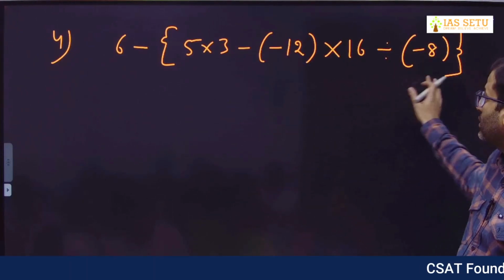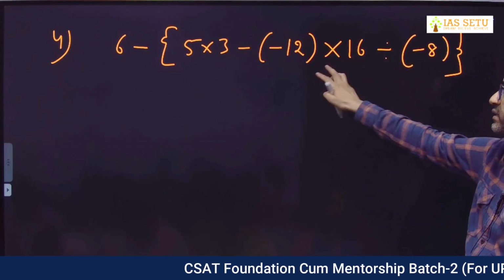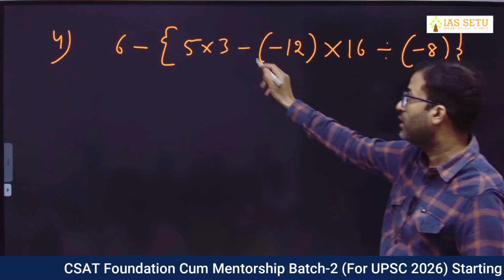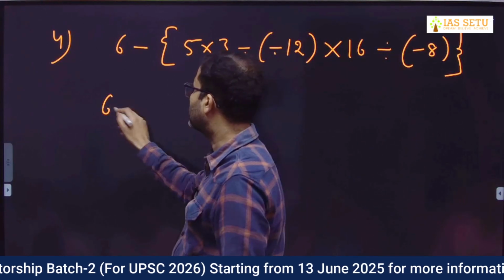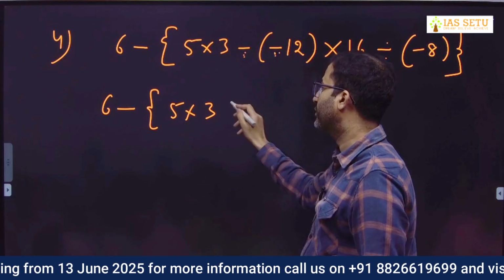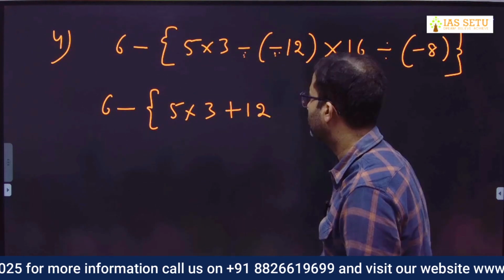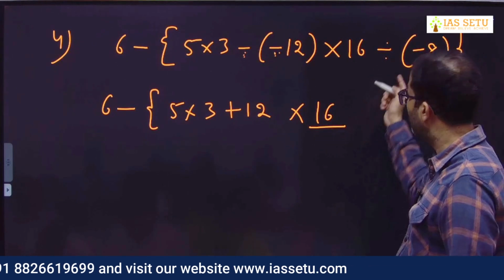So now here I will solve this for you. Here it is curly bracket, inside that there are two small brackets, negative into negative, positive. Okay. So here 6 minus curly bracket 5 into 3, negative into negative becomes positive, plus 12 into 16 divided by minus.